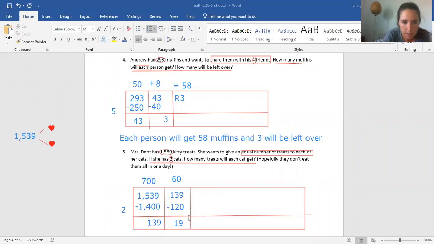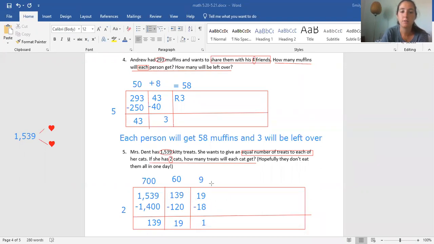Okay, 19. Let me make sure I did that right. 9 minus 0 is 9. 3 minus 2 is 1. Nice. 19. What times 2 is close to 19 without going over? 2 times 8 is 16. 2 times 9 is 18. So let's do a 9. And it looks like we're going to have a remainder. Like I told you, today's full of remainders. 19 minus 18 is 1.